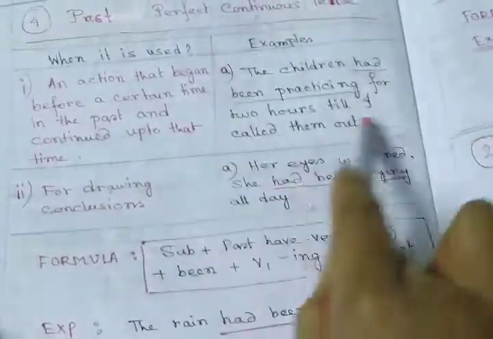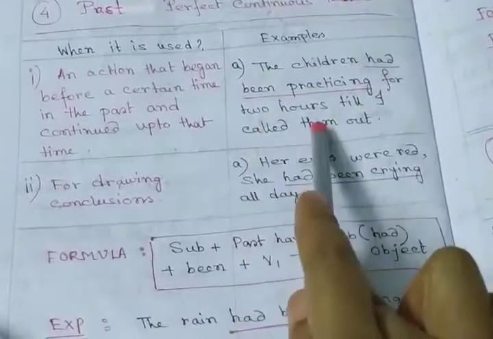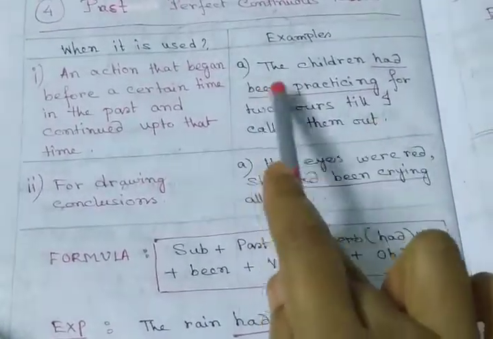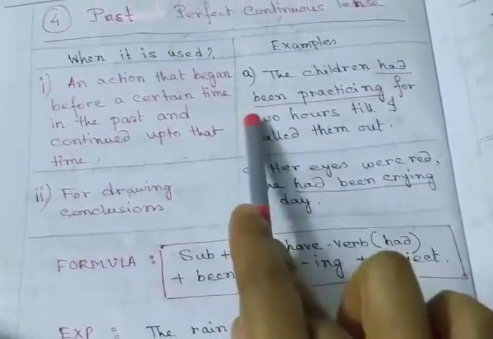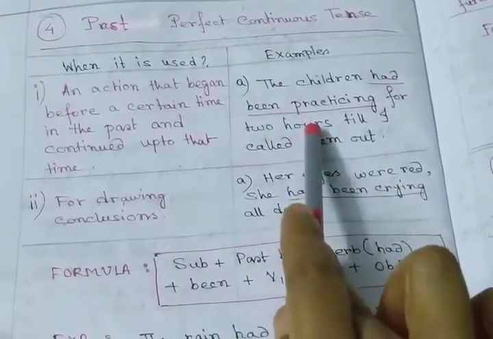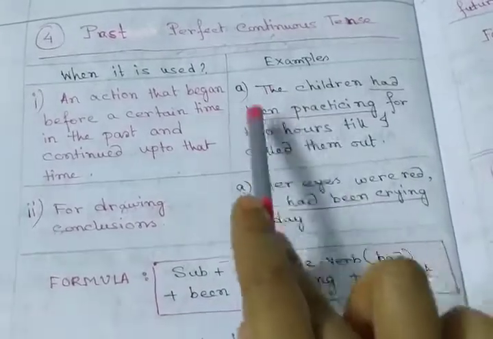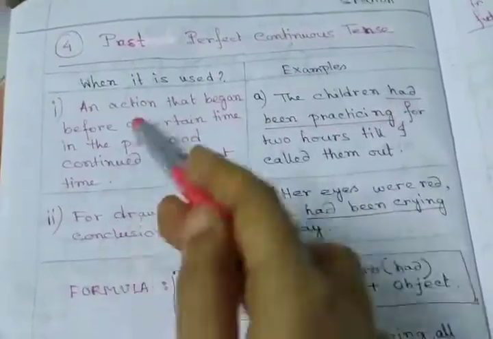So here is the example. The children had been practicing for 2 hours till I called them out. They had been practicing for 2 hours, not a single second. It indicates 2 hours, a long time. So this tense is used here. Next I will discuss the formula of this tense. Next, the last rule. 2 rules are there.